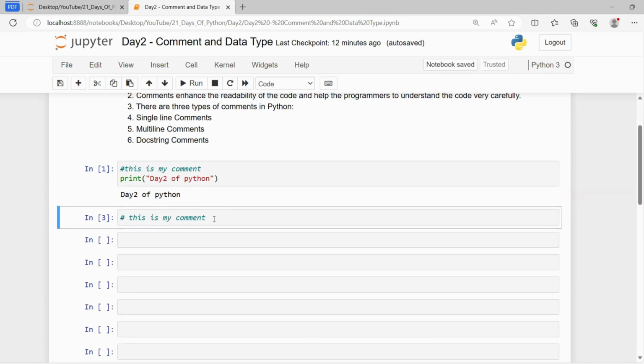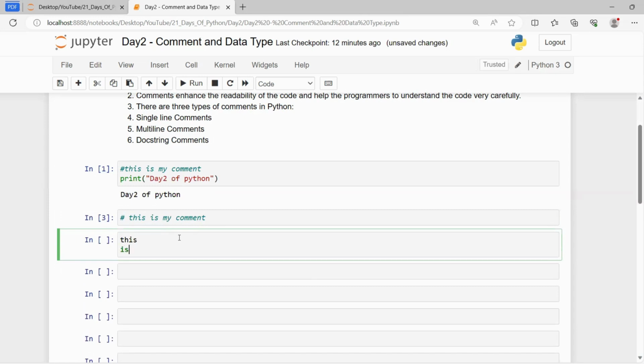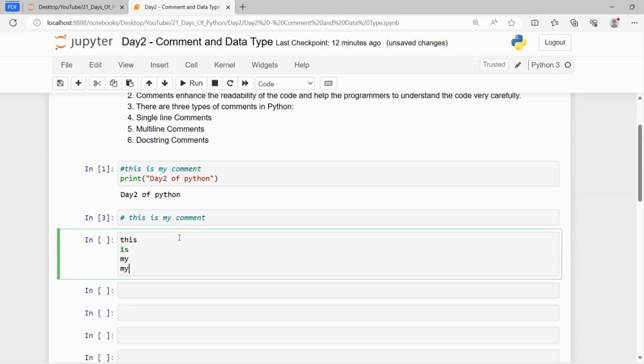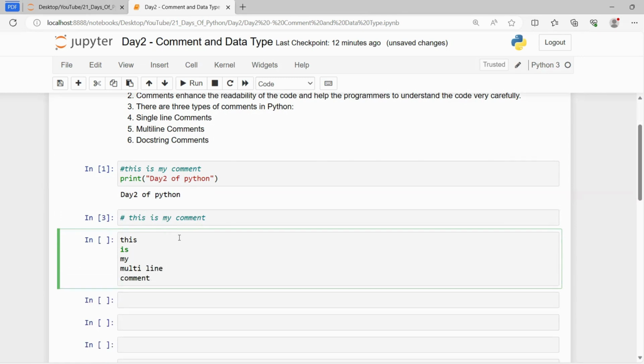Now, there are three types of comments. First is the single line comment, which we have seen right now. Another is the multi-line comment. For example, I write, this is my multi-line comment. All you need to do is select all with Control A, and then press Control and forward slash. It will be considered a multi-line comment, so multiple lines are commented out in one go.